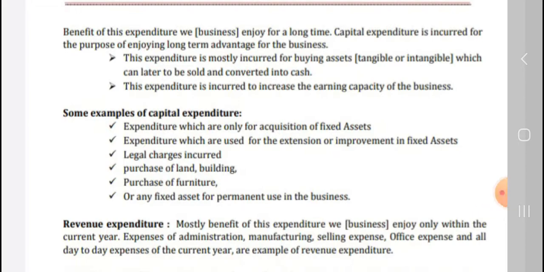It is mostly incurred for business assets, and it helps to increase the earning capacity of the business. Next are some examples of capital expenditure, which are only for acquisition of fixed assets: legal charges, purchase of land, furniture.